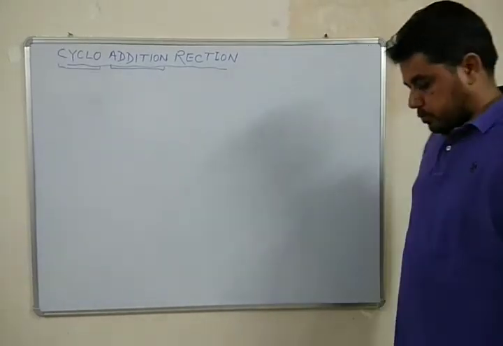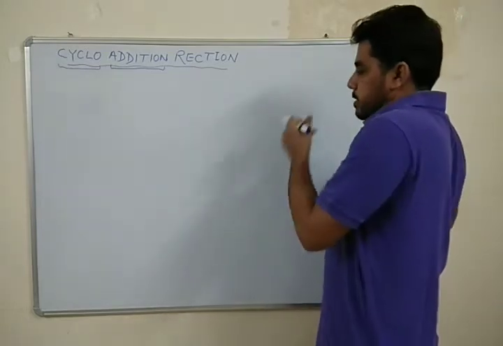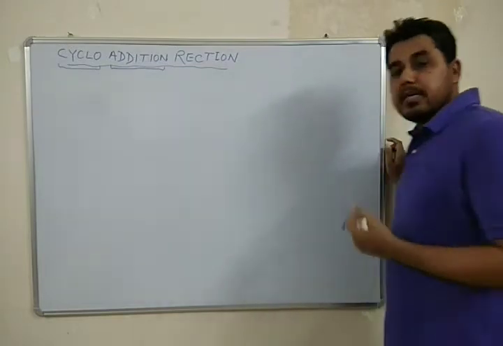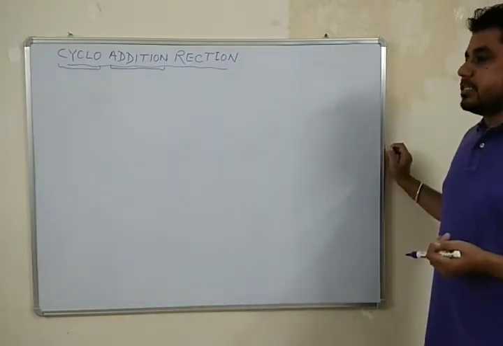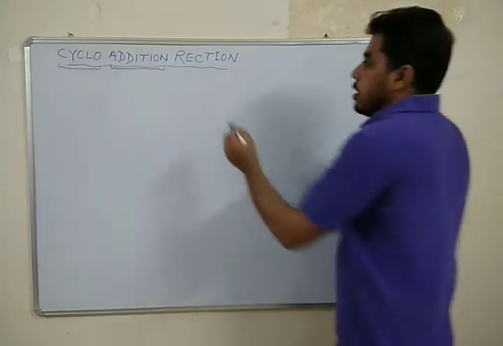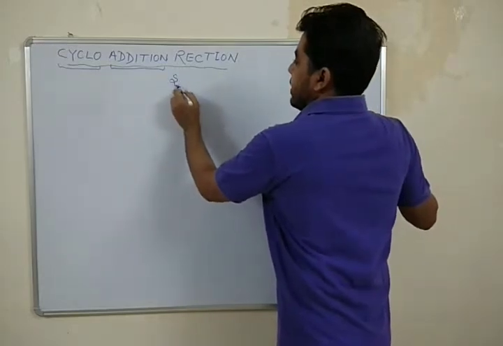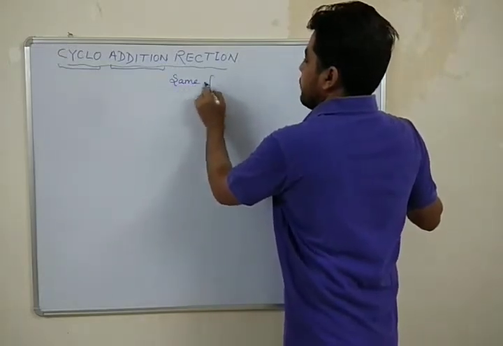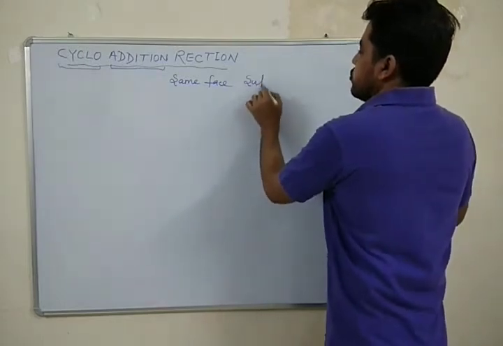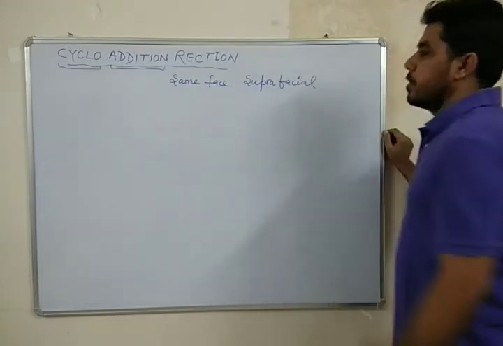In cycloaddition reactions, the addition of 2 systems yields a cyclic product, and this addition takes place either on the same face or on the opposite face. If the addition takes place on the same face, then it is termed suprafacial.